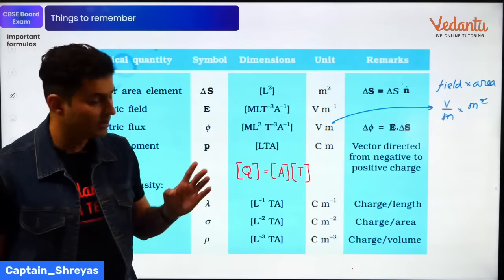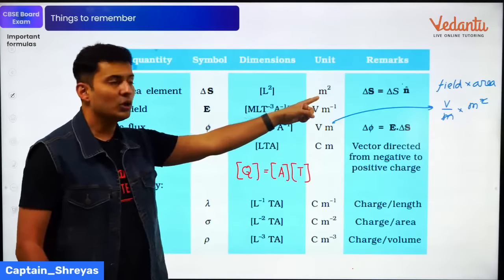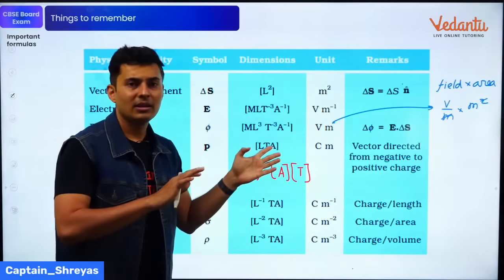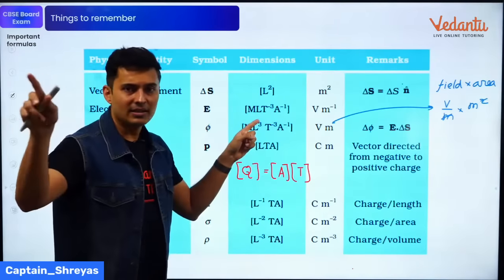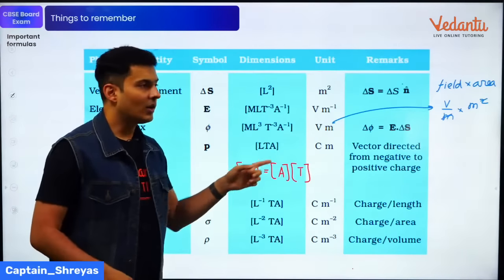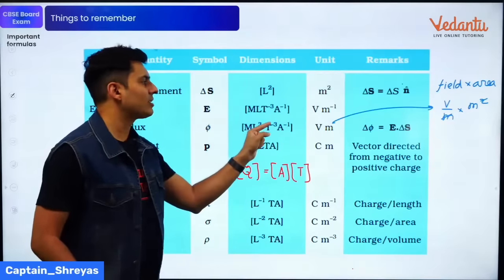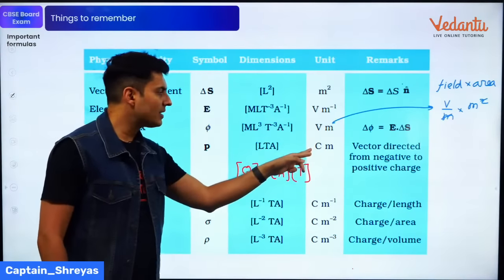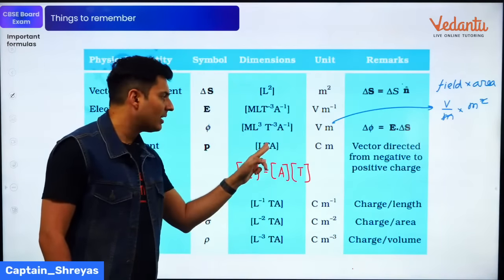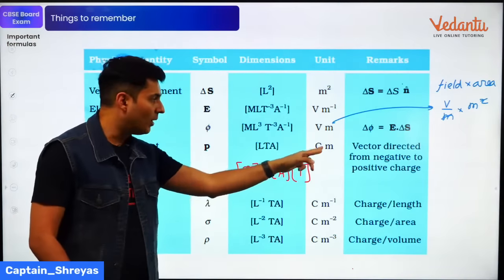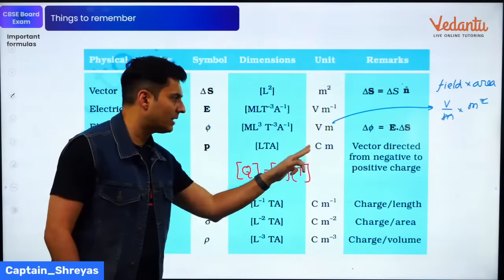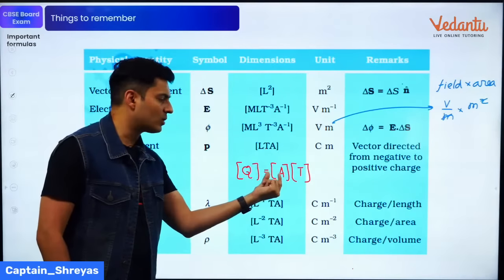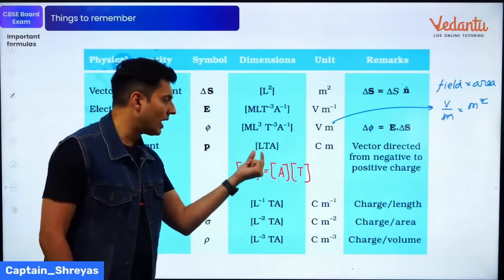How to fill the dimensions? See, simple. You should know simple things like meters, centimeters means length. Time means seconds, hours, whatever, is T. Okay, so if you see meter square, it is length square. Here, per meter, so length will come below. Here, this is Coulomb into meter, so this is length into the dimension of charge. Charge is nothing but time into amperes, or basically your current. So T into A into length.